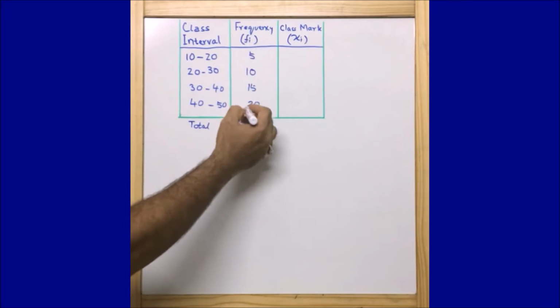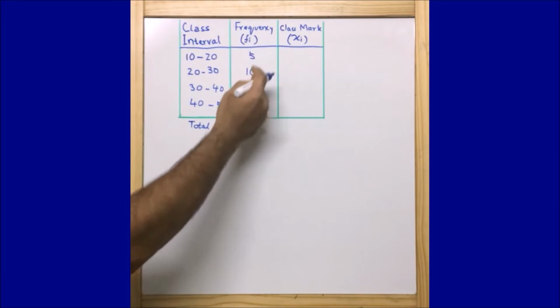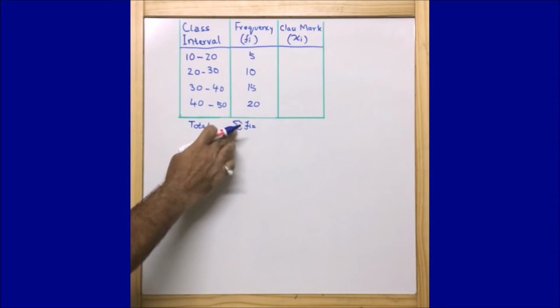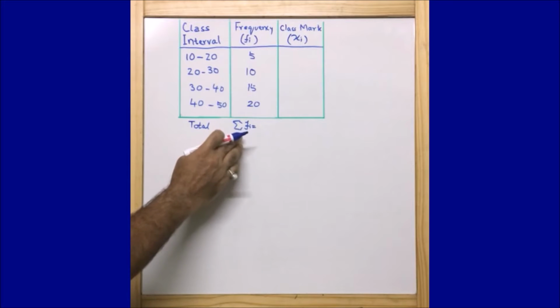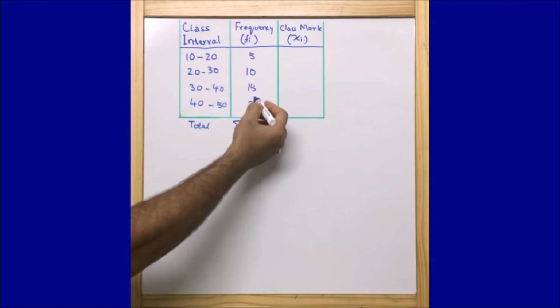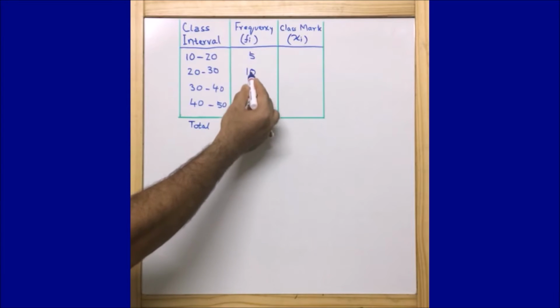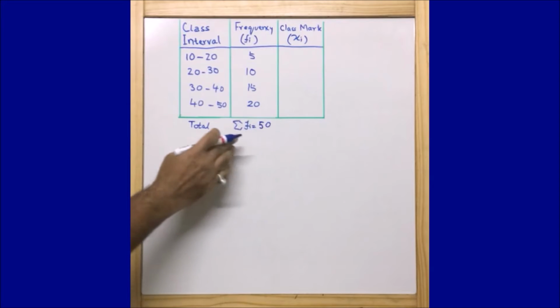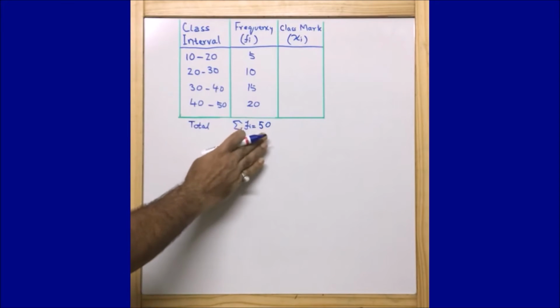The summation of these numbers we call Fi, with this symbol, the sigma symbol, or we can call it a summation symbol. So we write summation of Fi is equal to this much: 20 plus 15 is 35, 35 plus 15 is 50. That is what we get as the summation of Fi.